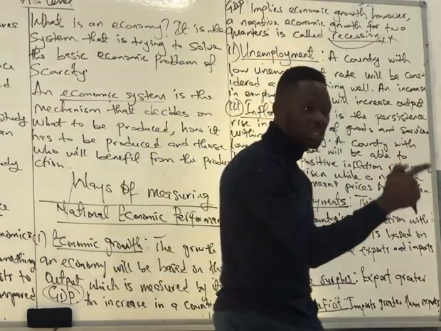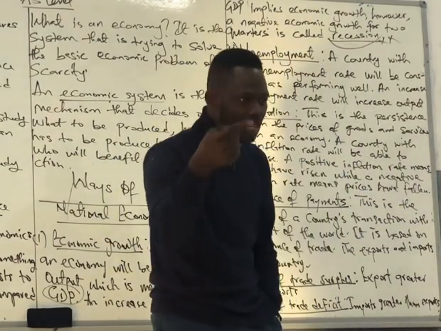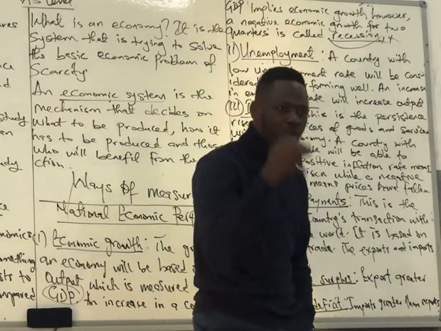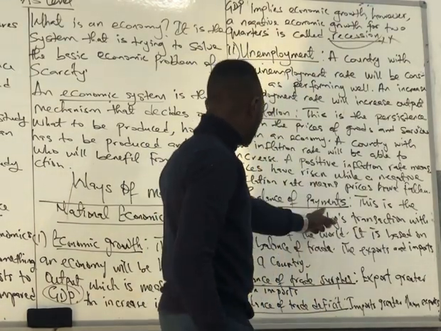So a positive inflation is what? An increase in the price. A negative inflation is what? A fall in the price. And the last one, the balance of payment.